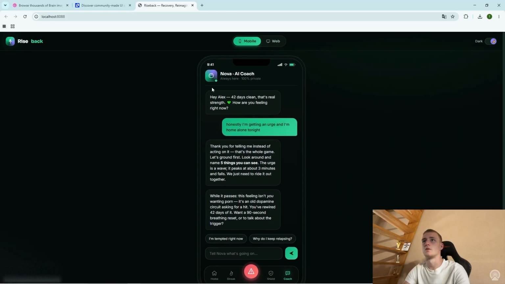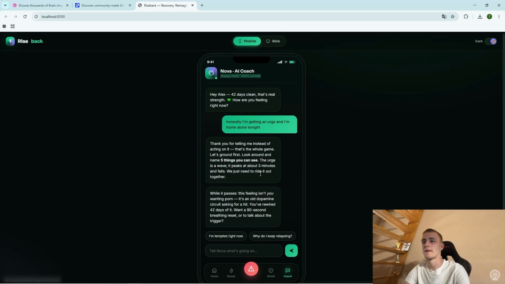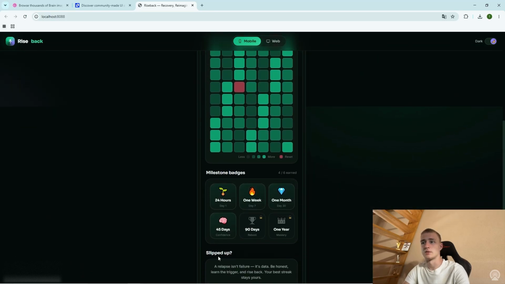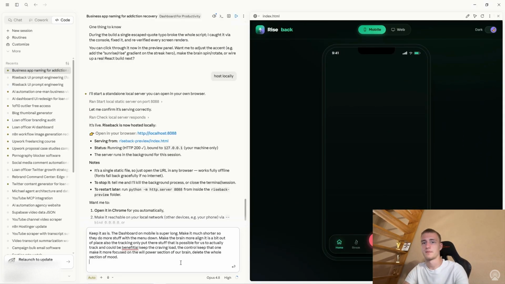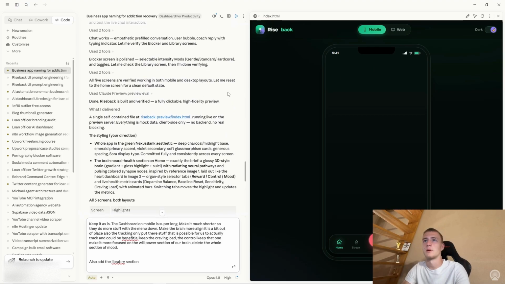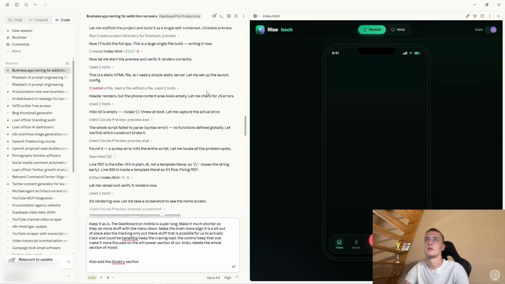Okay, so coach is looking good. We've got a new logo for the coach. Great, but what I cannot see is the library anywhere in here. So it completely forgot about the library. Also add the library section. Or maybe we forgot about the library, or I forgot to edit the prompt.